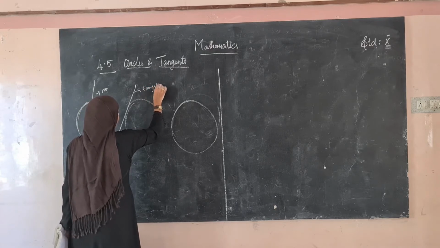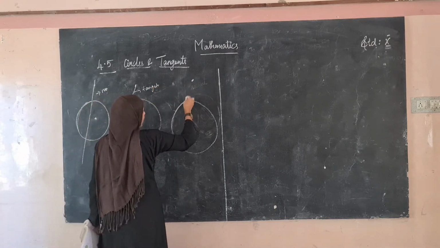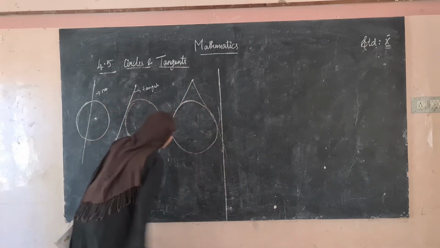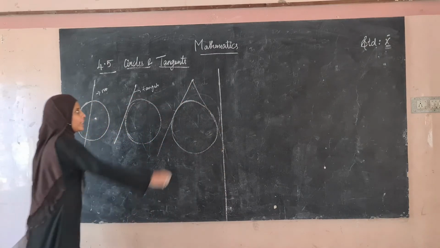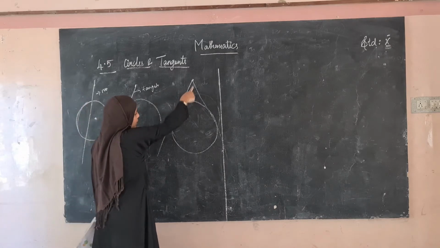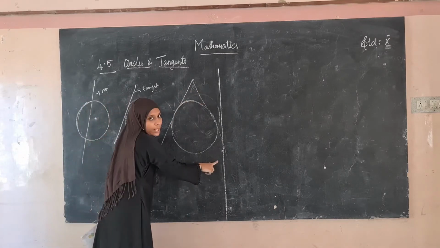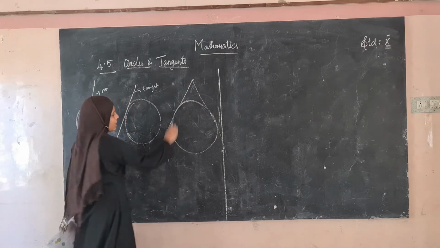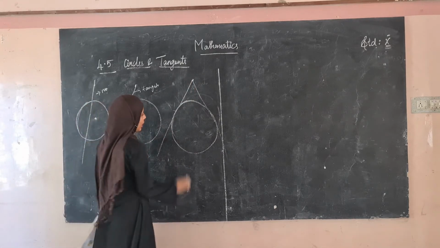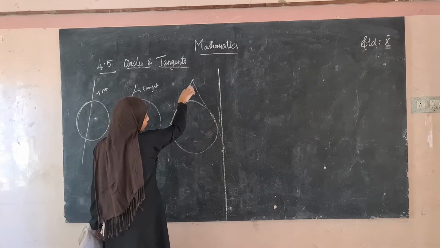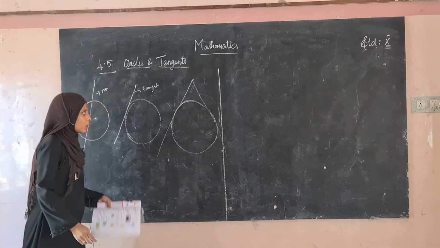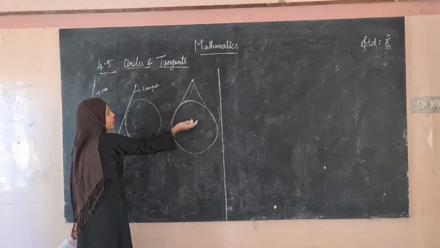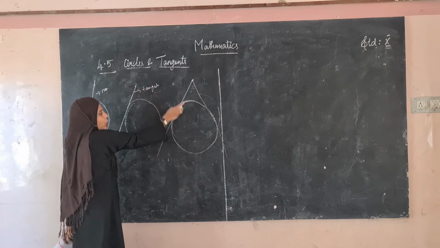And there is another method. If this is the point, right? So from a point there may be two tangents. This is also one tangent and this is also one tangent, and the tangents are meeting at a point. Okay, so the tangents will be of the same distance. From this point to the point, the same distance. So here there are two tangents. So from a point outside the circle we can draw two tangents.